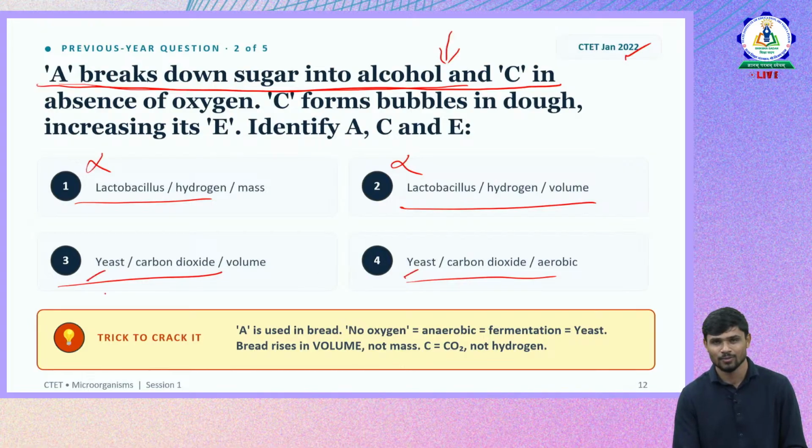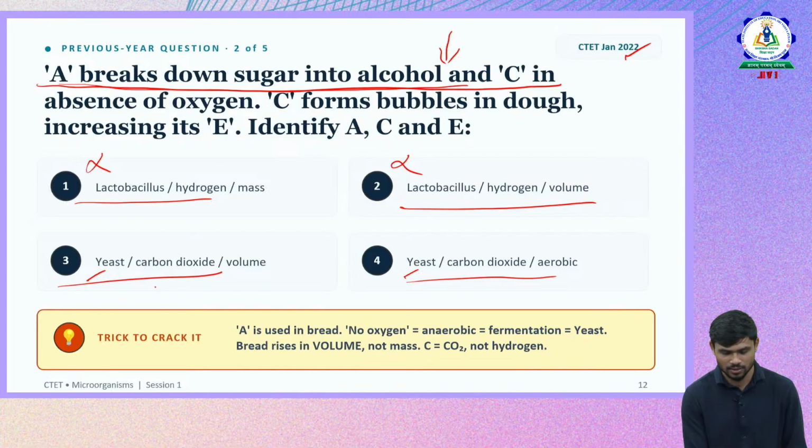Next we'll move forward. C forms bubbles in the dough. We discussed how the bubbles and the fluffy nature of bread come about. From where does it come? It is because of the carbon dioxide release, carbon dioxide expansion. So both have carbon dioxide.